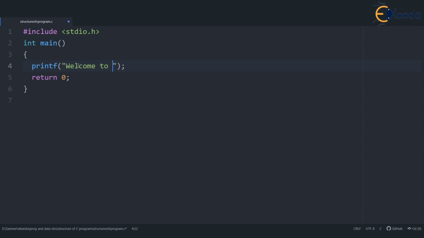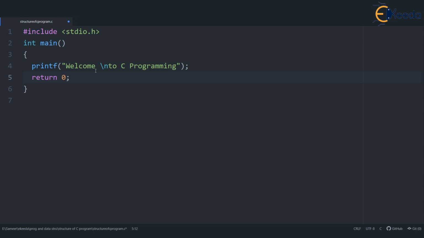Now there is one special symbol that you can give inside the quotation marks, which is \n. Now \n can be given anywhere. This symbol \n does not have any gap between the slash and n. You should not give a space here. So \n is to be written in continuation. This \n stands for new line. Whenever \n is encountered within the printf statement, a new line is produced.